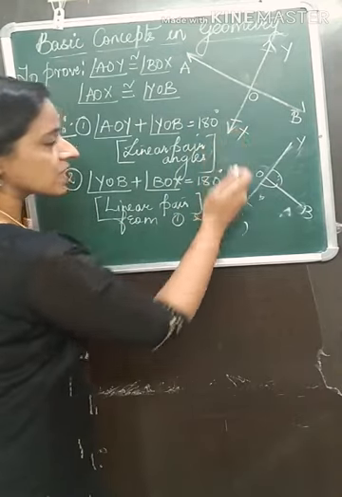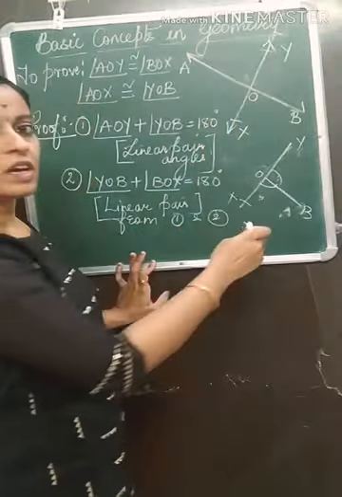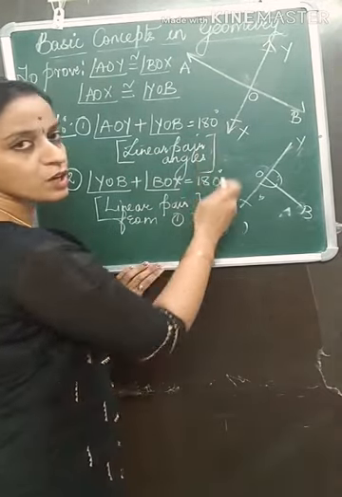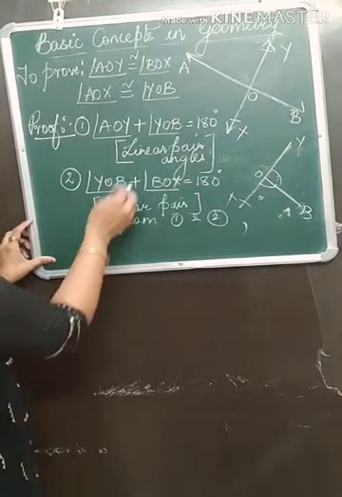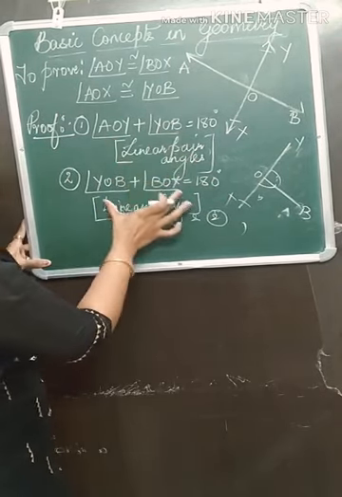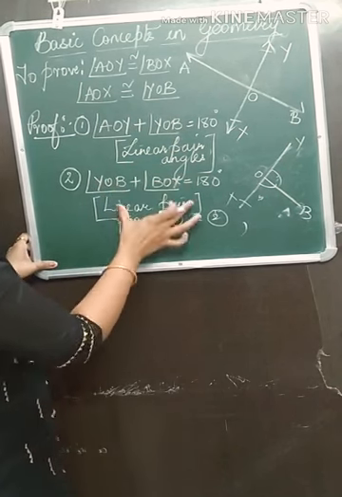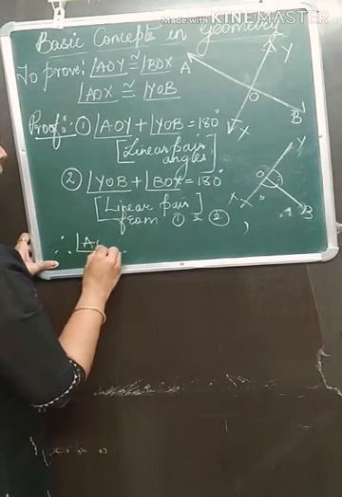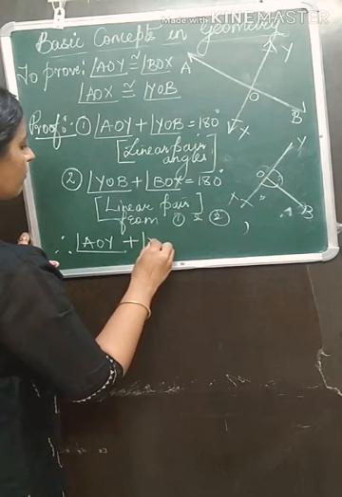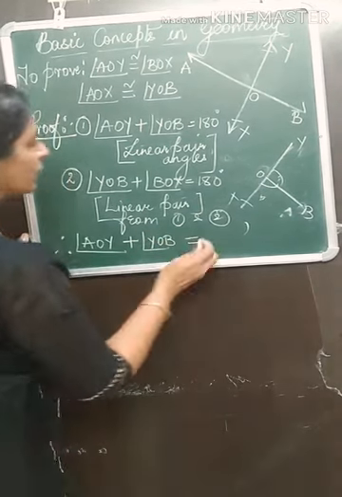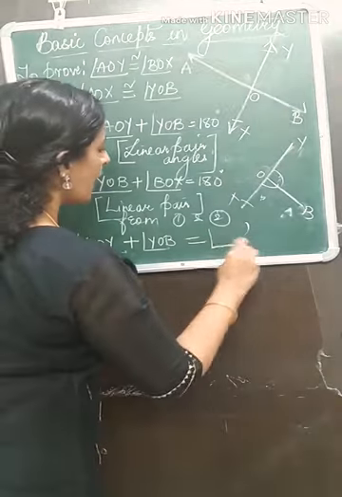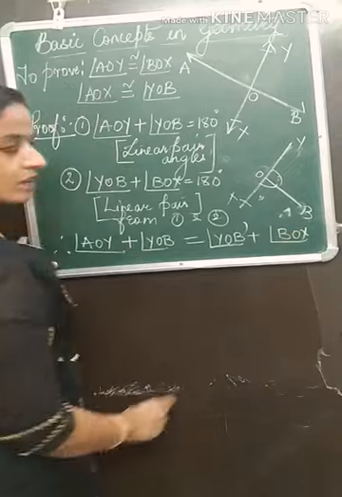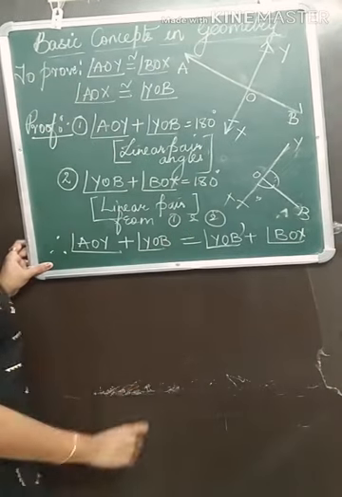So I'll write from 1 and 2, from first and second point: if the right hand side is same, then the left hand side will also be equal. This is the left hand side of the first part. This is the left hand side of the second part. These both will also be equal. So last statement I will write. Therefore, angle AOY plus angle YOB equal to the next LHS, YOB plus BOX. From 1 and 2.